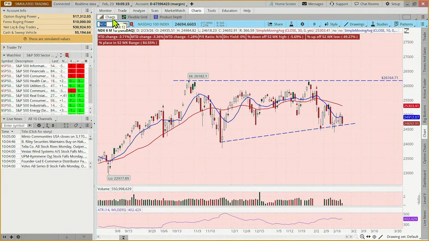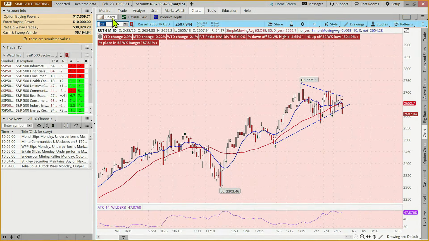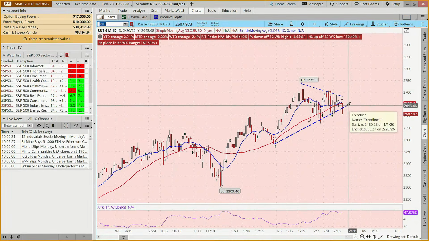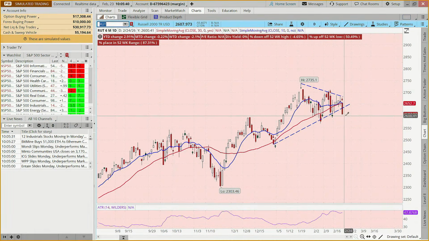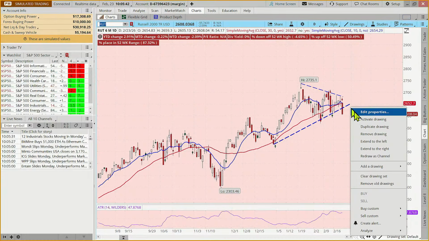Kind of more of the same, flirting with that diagonal support level. How about the Russell? You could argue that that's a break of support. Now, depending on how you draw your line, if I draw it at the bottom of this, you might say, well, it's at a support level.